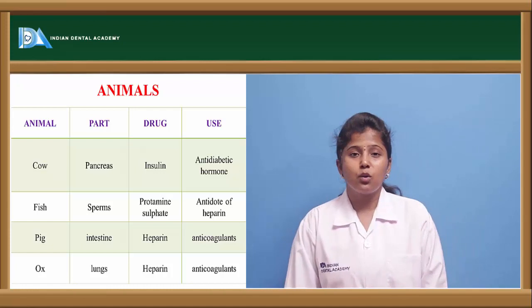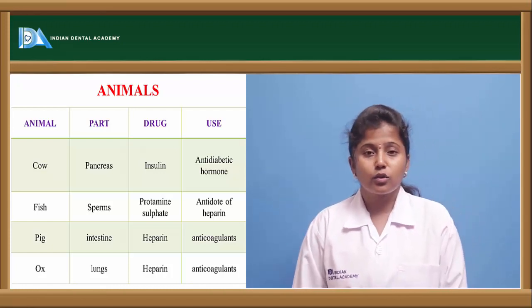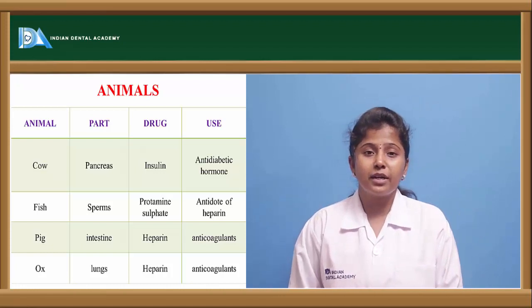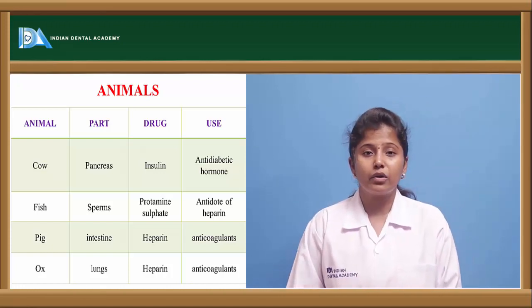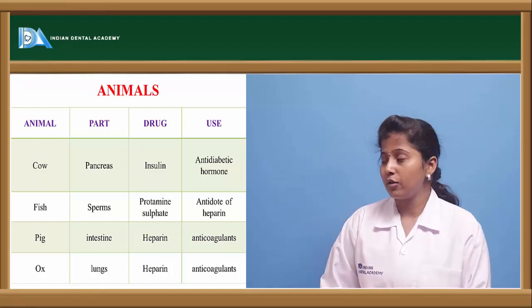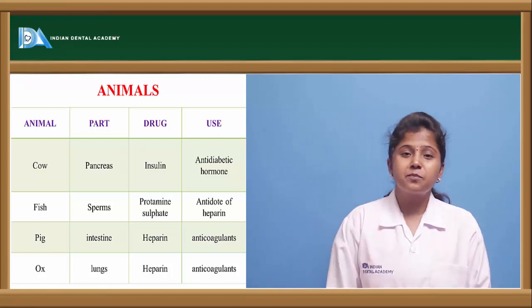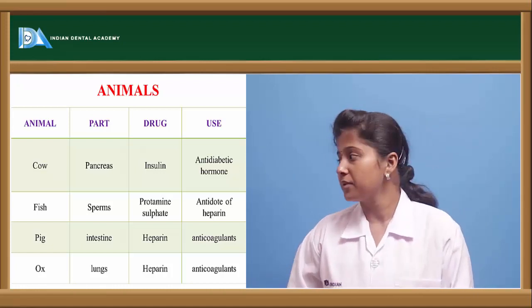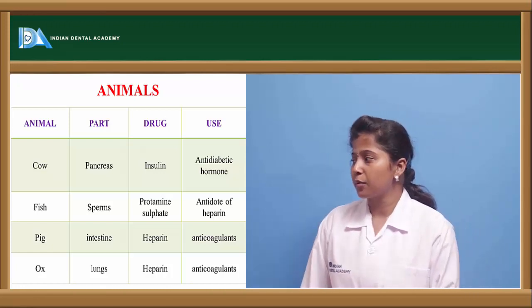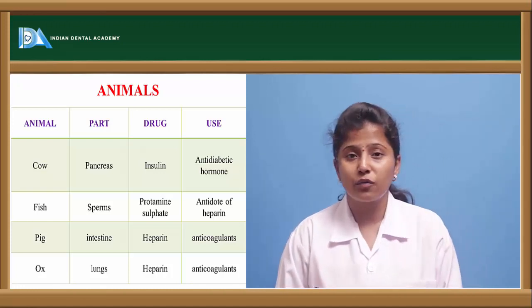If we see cow, from the pancreas of the cow we extract insulin. So the insulin is obtained from the pancreas of the cow in order to treat diabetes. And from the sperms of the fish, there is a drug called protamine sulfate, which is used as an antidote for heparin.